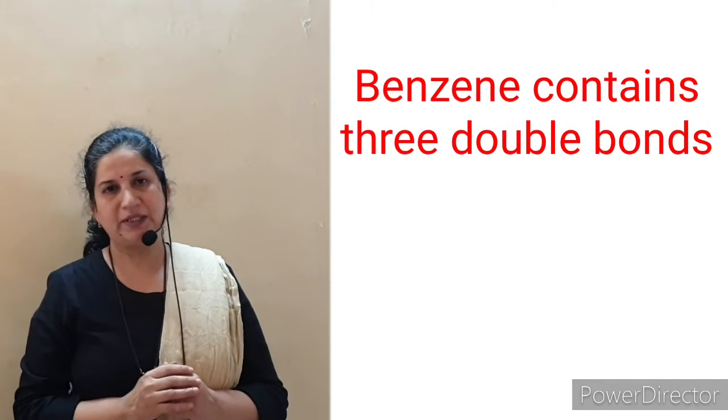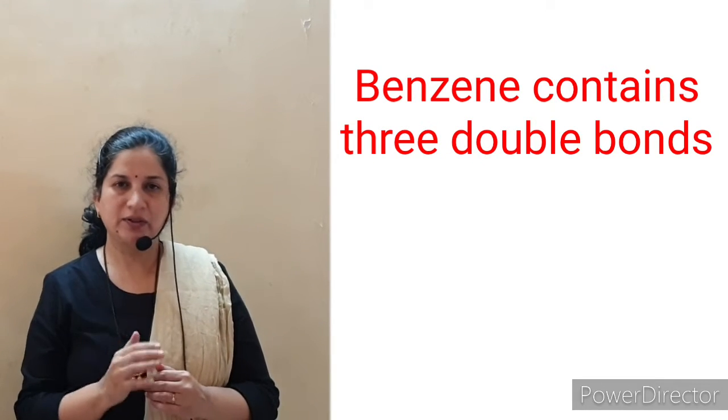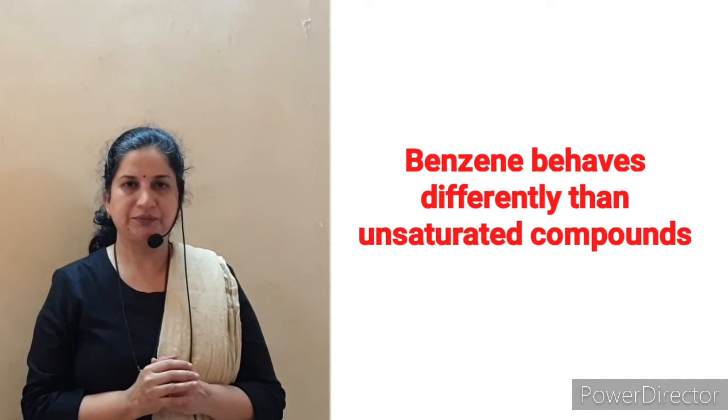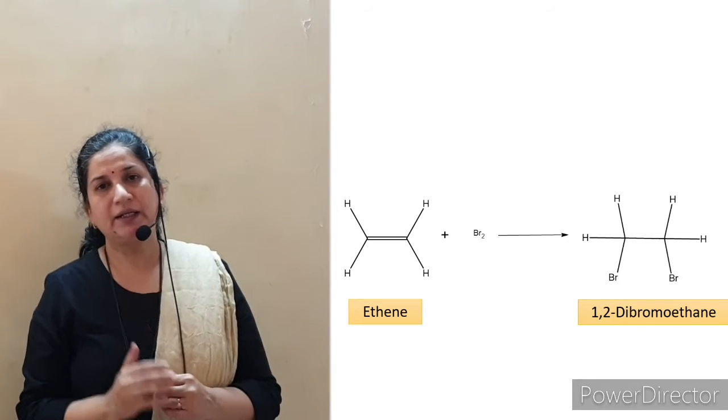Hello everyone. We all know the structure of benzene. Benzene contains 3 double bonds. However, it behaves differently than other unsaturated compounds. Let's take the example of ethene. Ethene contains 1 double bond.